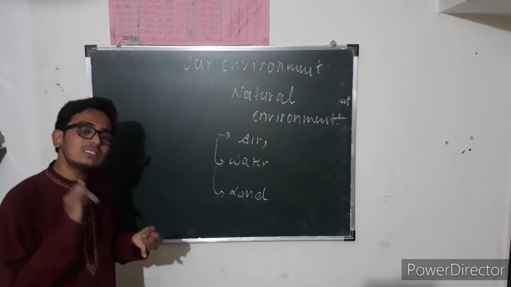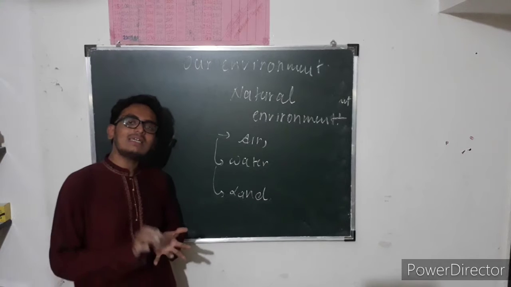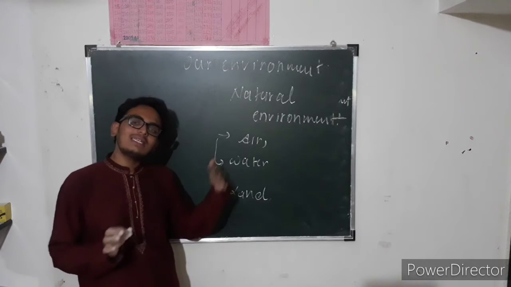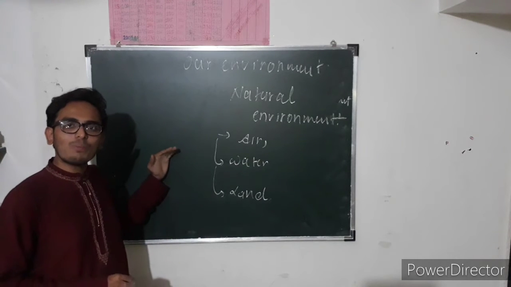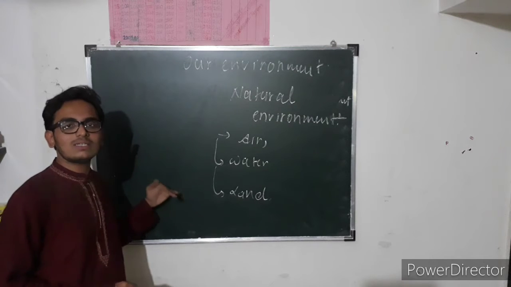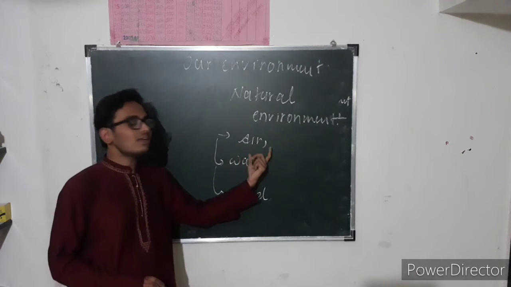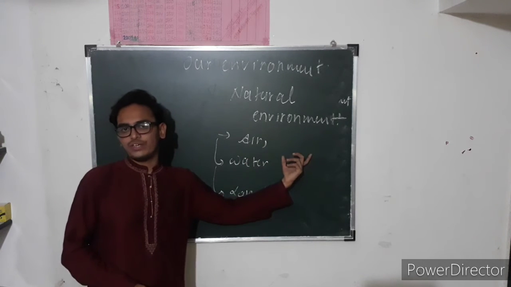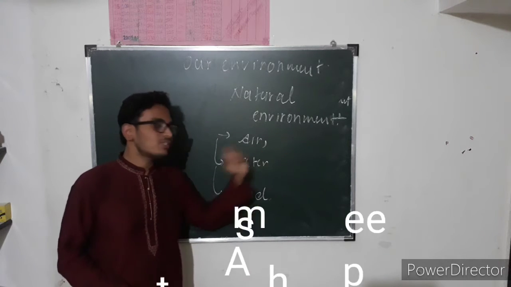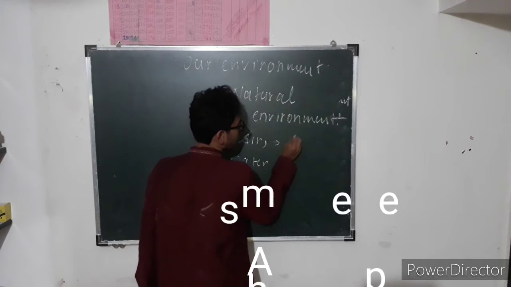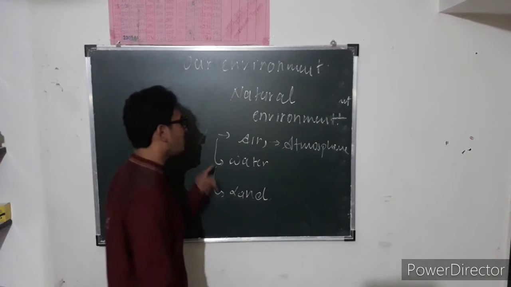The natural environment includes plants, animals, human beings, plateaus, river, valley, lakes, etc. Anything that is made naturally is a natural environment. And the most important components of the natural environment are air, water and land. You might be familiar with this term: air, its nickname is atmosphere. Am I right? So air is known as atmosphere. Write it down. Atmosphere.